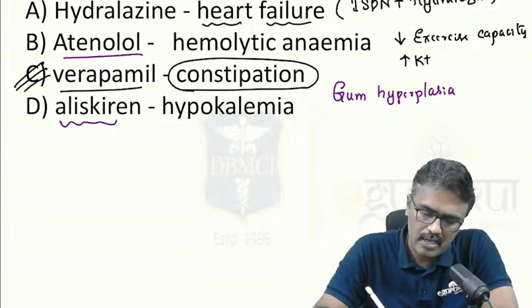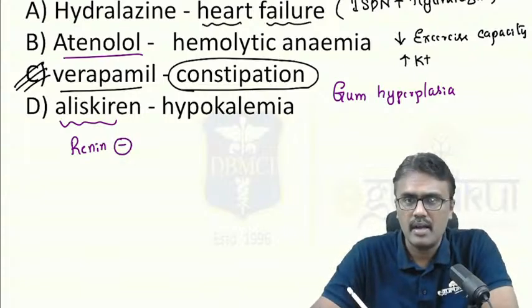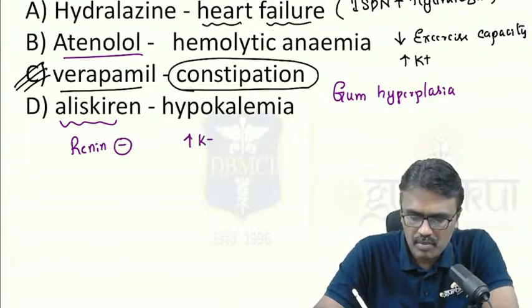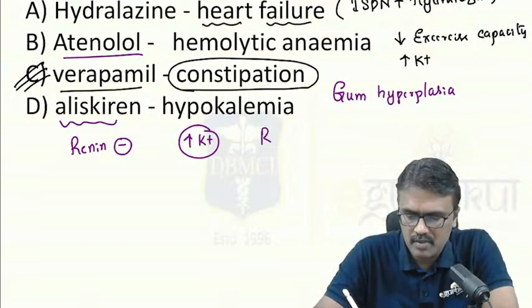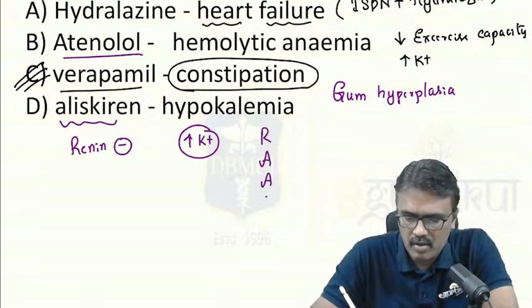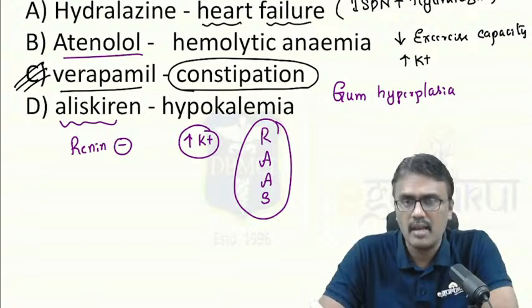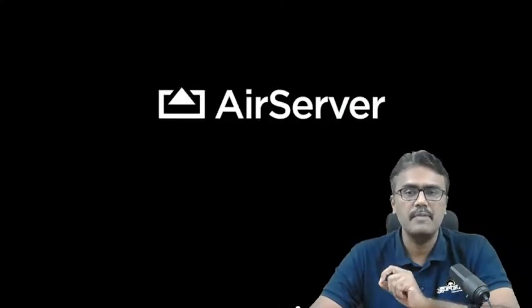Aliskiren is a renin inhibitor and it will increase potassium. So remember, anything which affects the RAS pathway, either it is a renin inhibitor, ACE inhibitor, ARB, or spironolactone, all of them are going to increase the potassium.